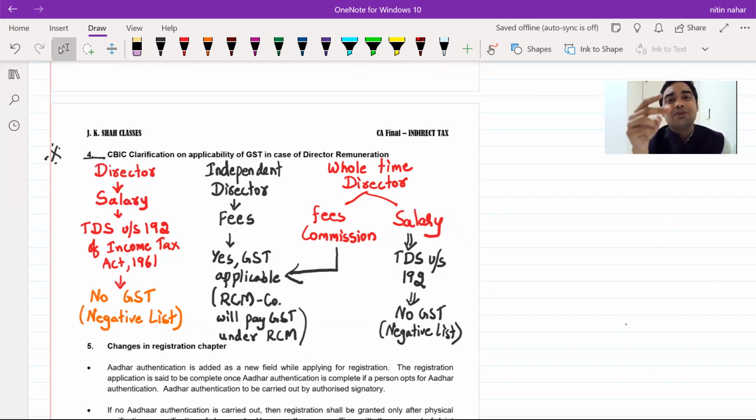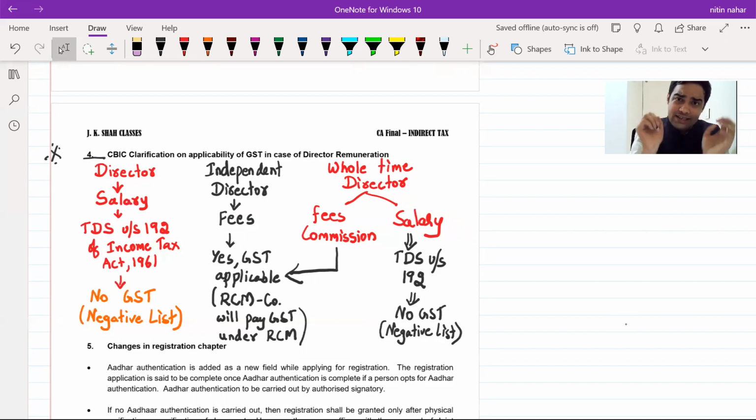But for example, I take a sitting fee which is taken by an independent director. In such cases, he is not acting as an employee. There the TDS under Income Tax Act would be under 194J. Now, in such cases, whether GST will be applicable, the answer is yes. Director to body corporate, tax is to be paid by the body corporate. Reverse charge mechanism is applicable. Correct? It's not covered by salary. Okay. Till here, it was already very clear.